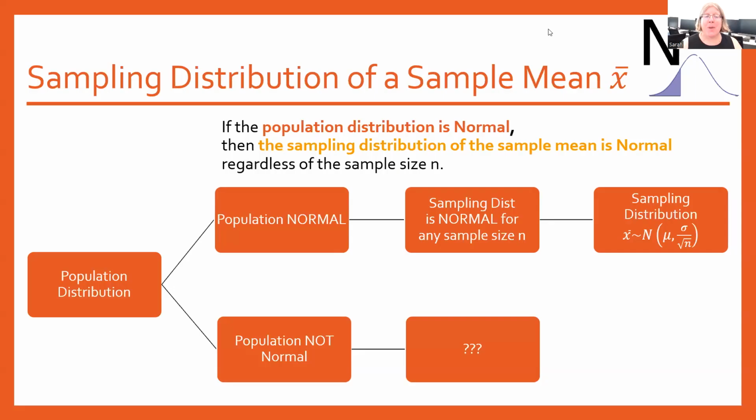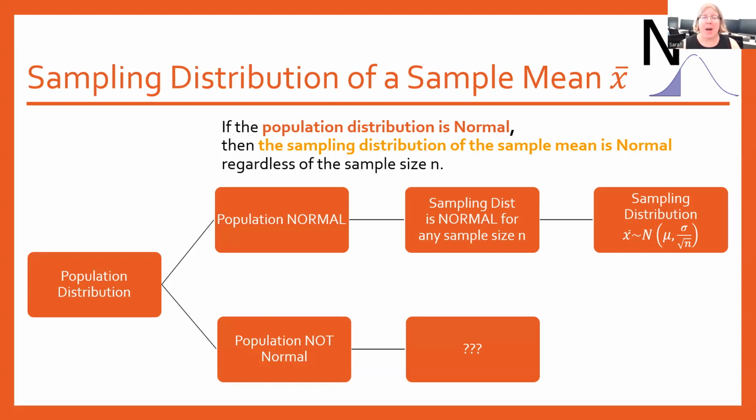Let's do a little bit of a recap of where we are with our sampling distribution of the sample mean so far. Your first step when you're working with these averages is to look at the population distribution and decide whether it's normal or not normal. We haven't addressed what to do if your original population is not normal. That will be coming up really soon in the next couple of videos.